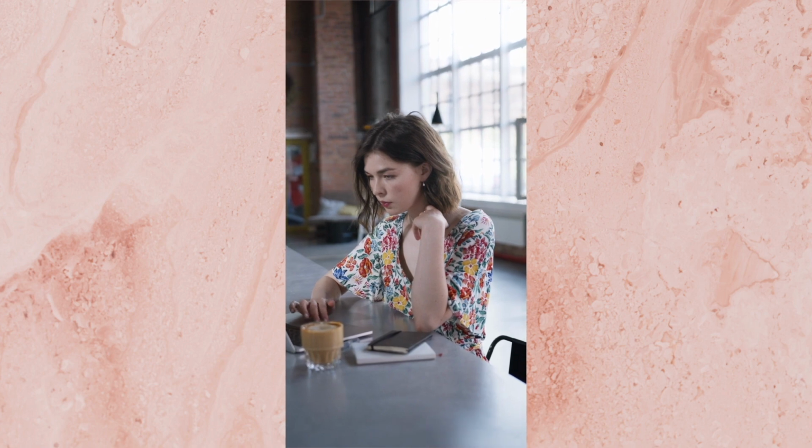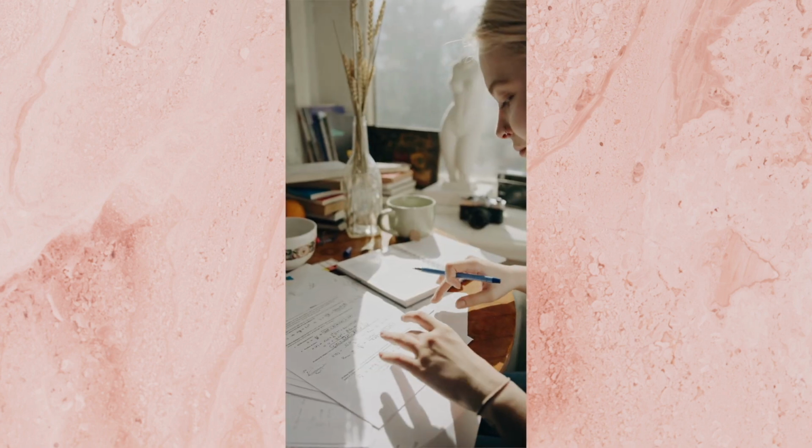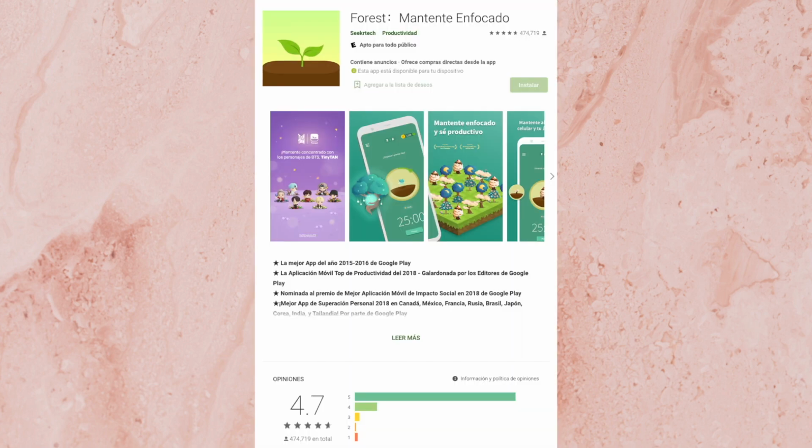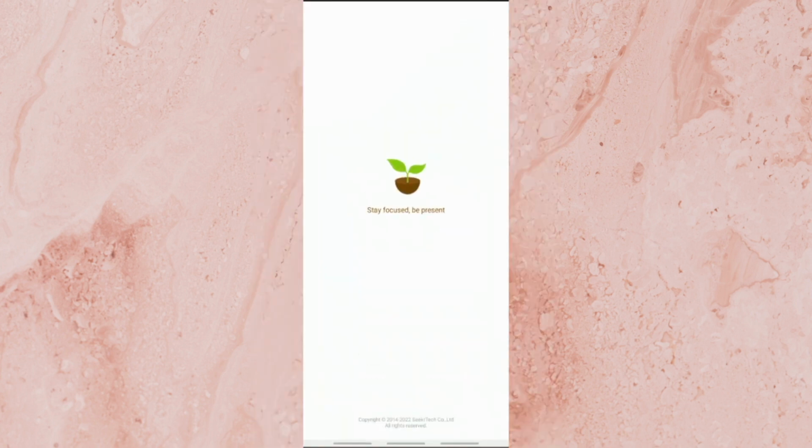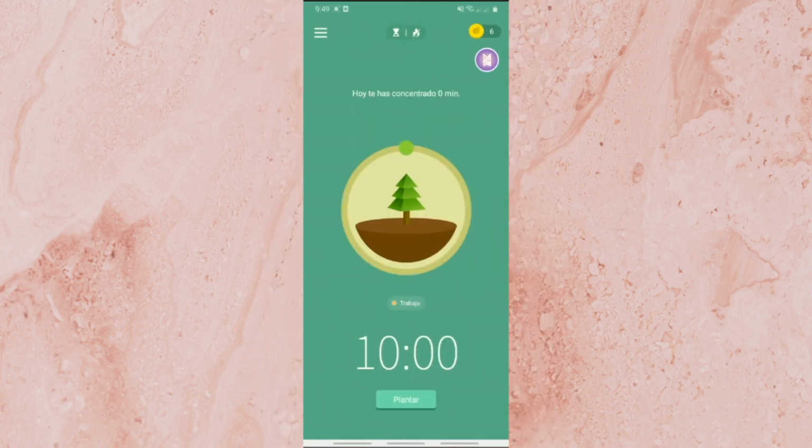A digital initiative to be more productive and stop procrastinating in a fun way. Forest is a concentration application, which allows you to plant a tree while you are doing your work. When we enter, we can see a tree and a time, which is the one we are going to use